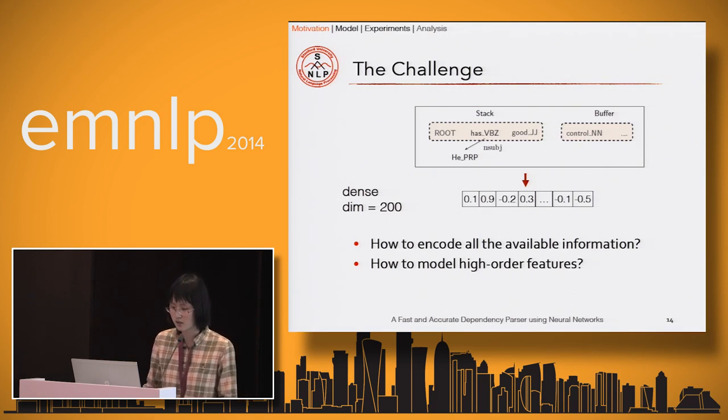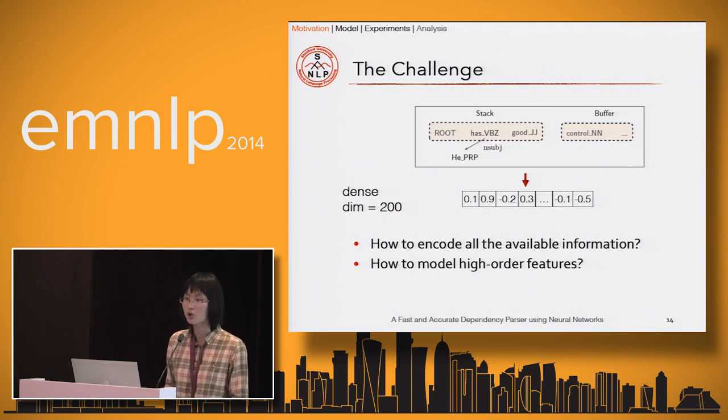We think the first challenge is how can we encode all the available information of the configuration. It includes words, parser tags, dependency labels, and also all the structure and position information. And the second, how can we model the high-order features in the dense representations?